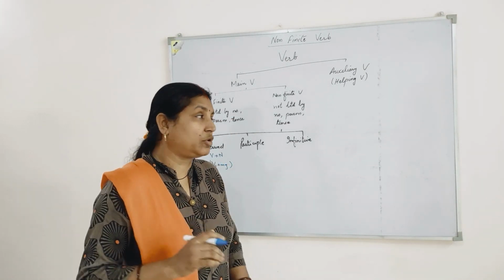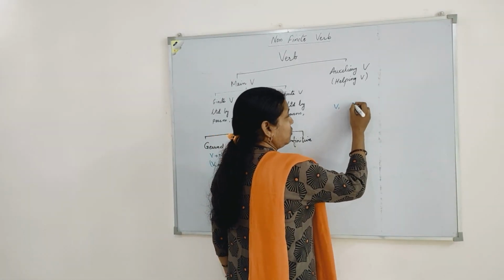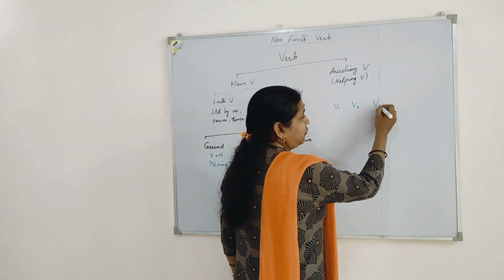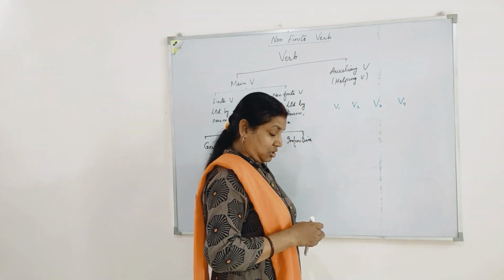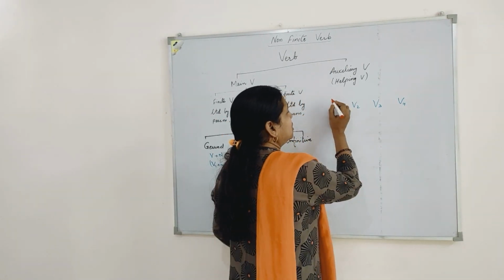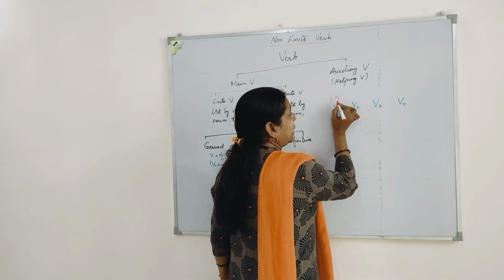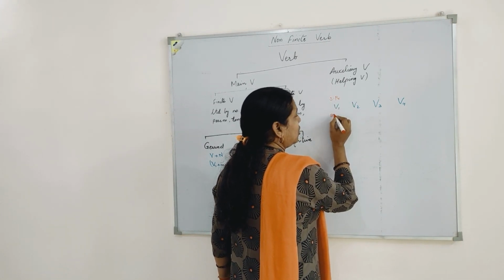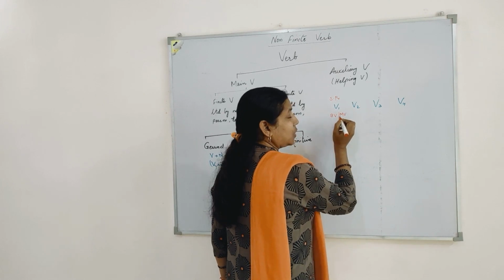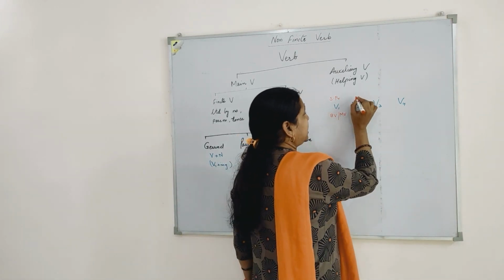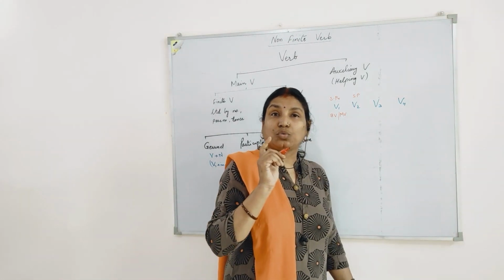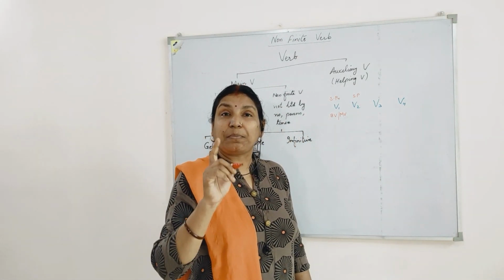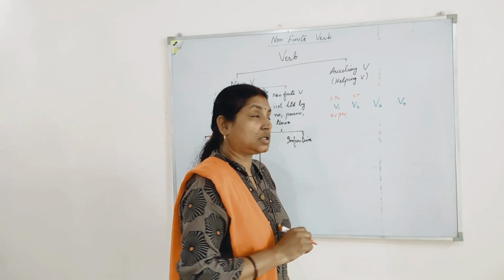There are four forms of the verb: verb first form, verb second form, verb third form and verb fourth form. Of which the first form is your simple present tense, acting as base verb or main verb. Whereas verb second form is your simple past tense, used to express simple past tense of the action.